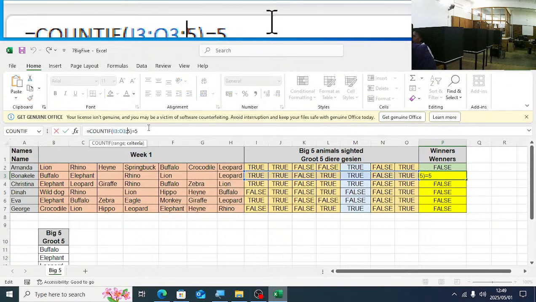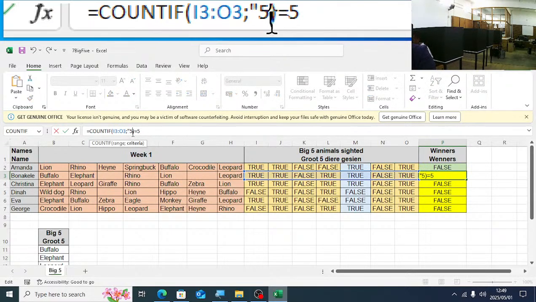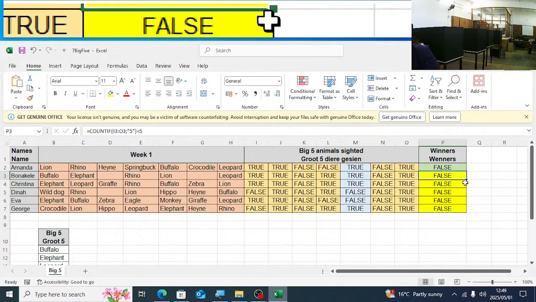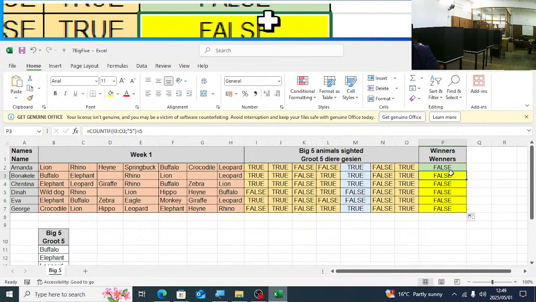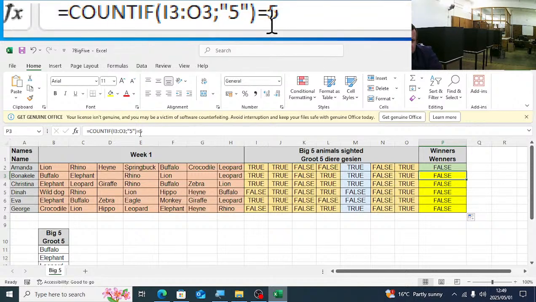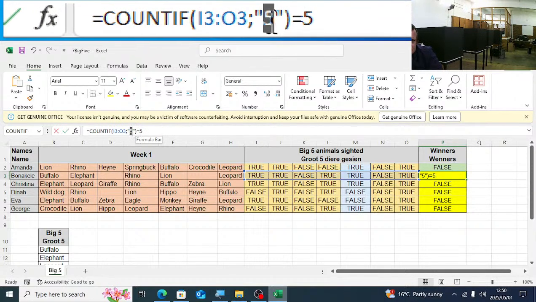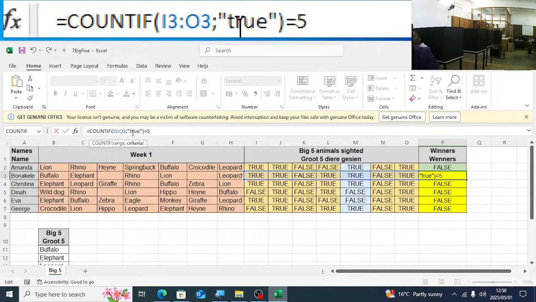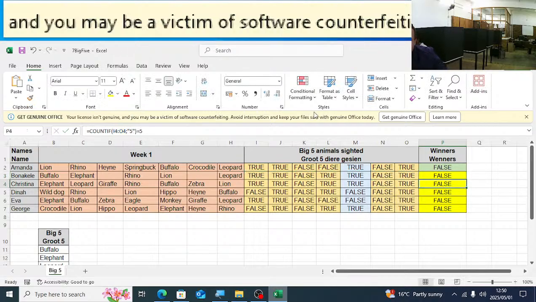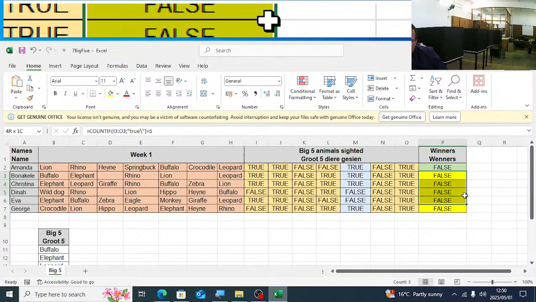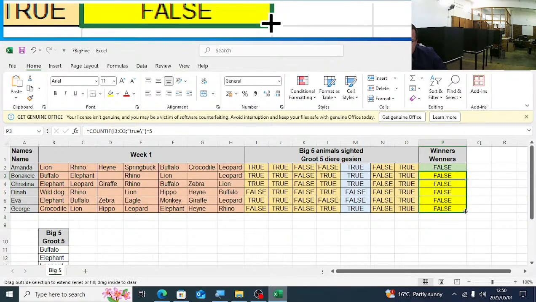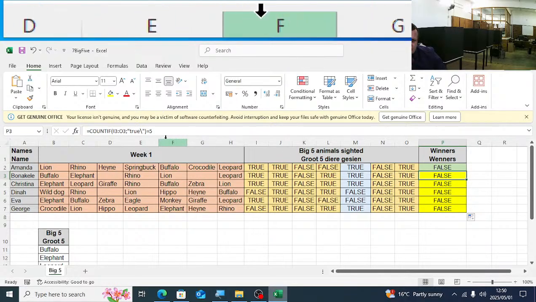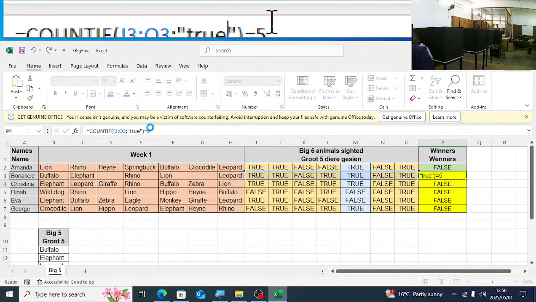Just want to put this in inverted commas. It also gives me false. So COUNTIF is true. Sorry, I'm completely off the story now. Still off. Because true there.